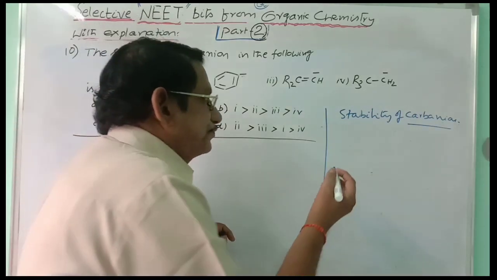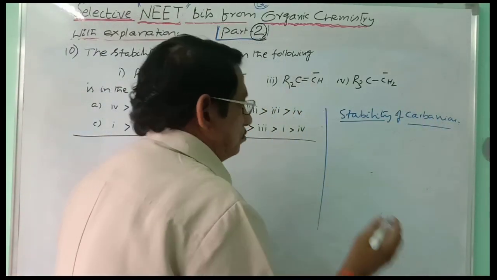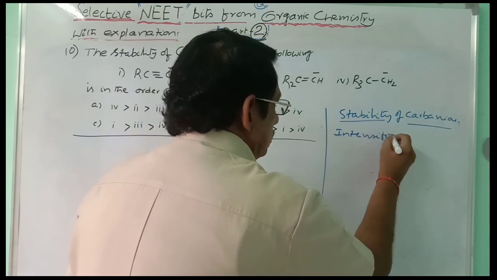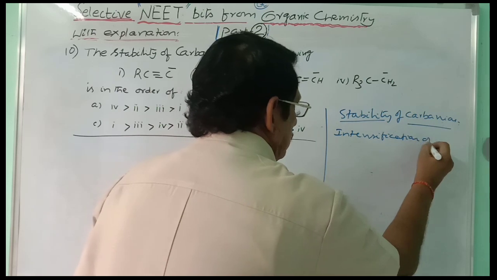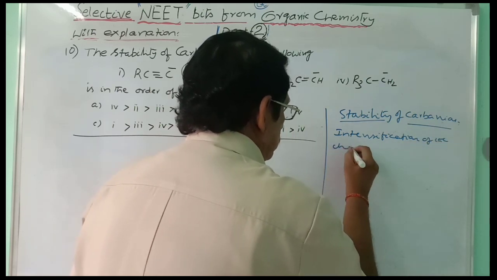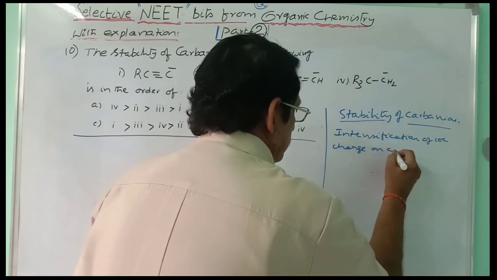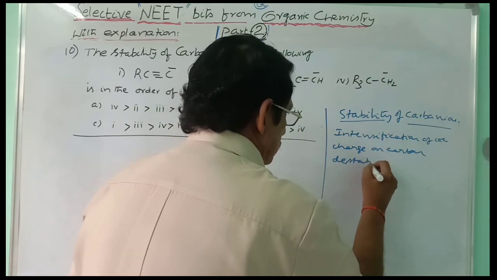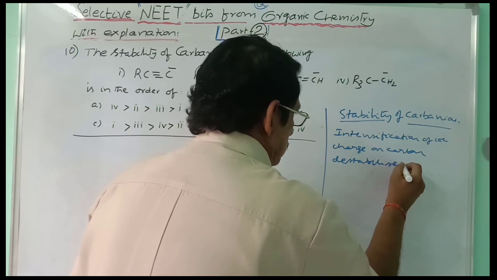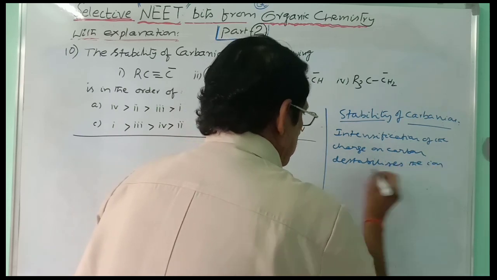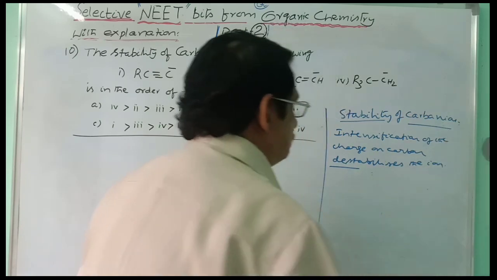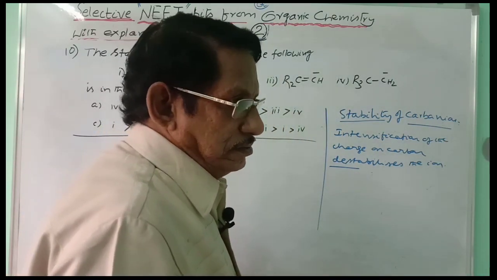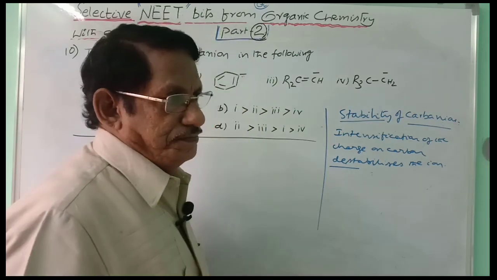You know, the first fundamental principle: intensification of the charge on carbon destabilizes the ion. This is the first point you have to remember. If the negative charge on the carbon is increased, the stability is decreased.